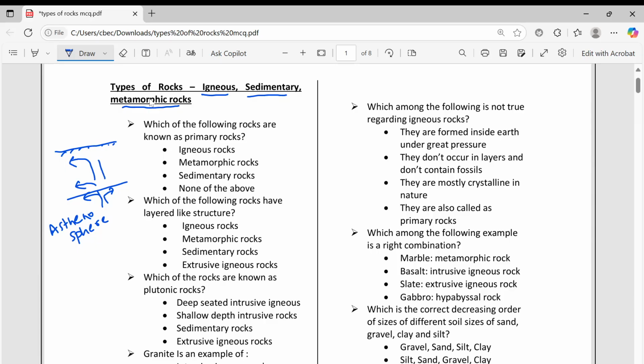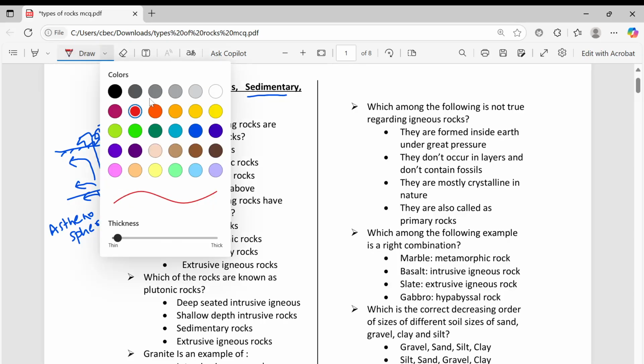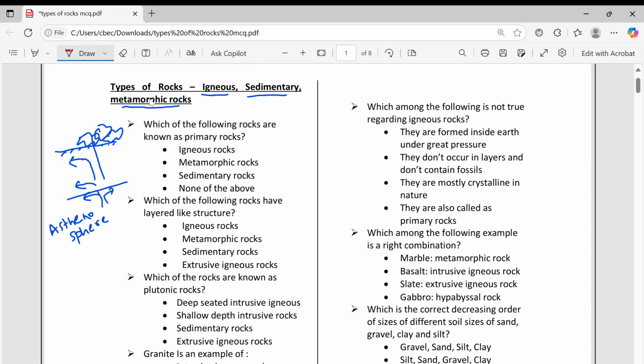There are some rocks, some lava is coming outside, and here the rocks are forming on the surface. These are all called extrusive rocks. So there are two types of rocks within this: these are intrusive, these are extrusive. These I discussed in the last class, so you can watch that class for more clarity.